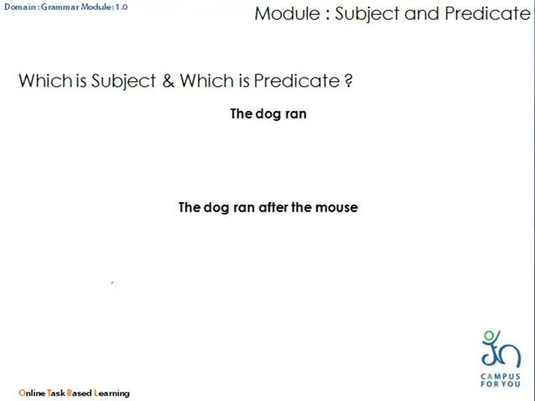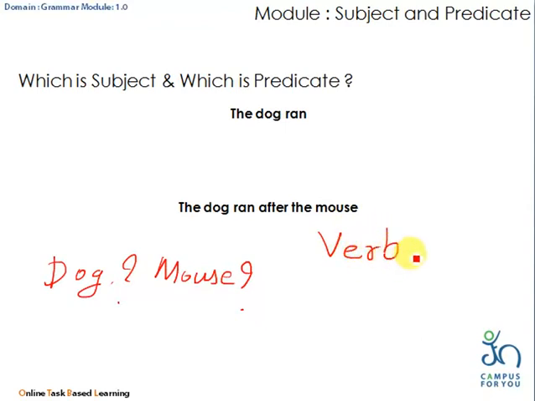Let us take one more example. The dog ran after the mouse. In this, how will we identify whether the subject is dog or whether the subject is mouse? In such cases, first step is you need to find the verb in the sentence.